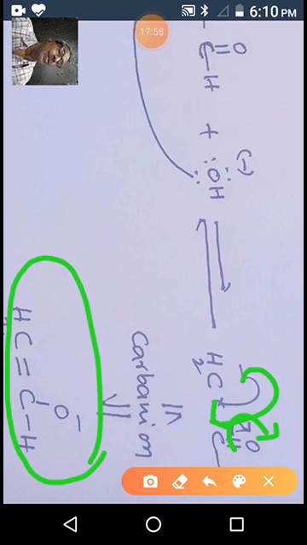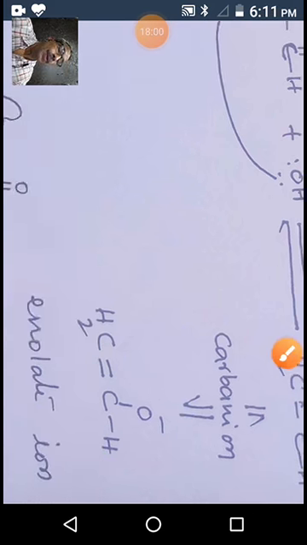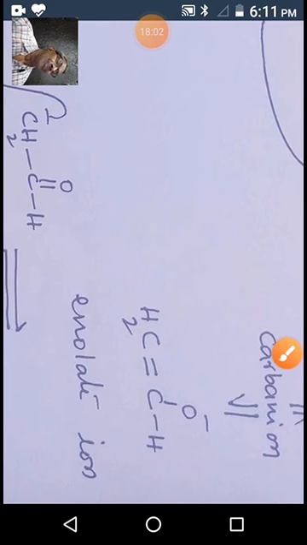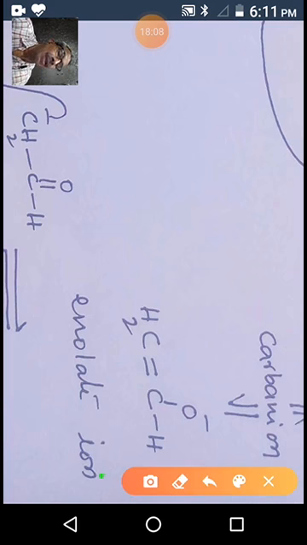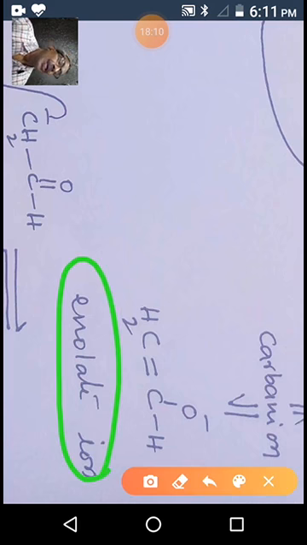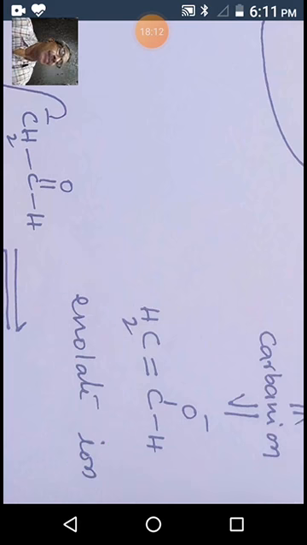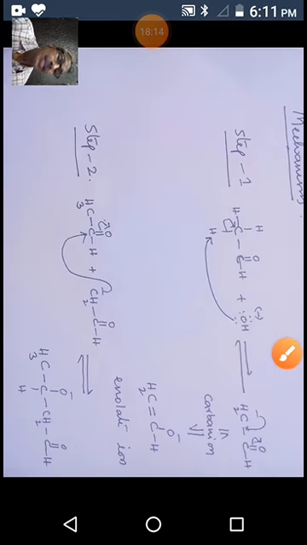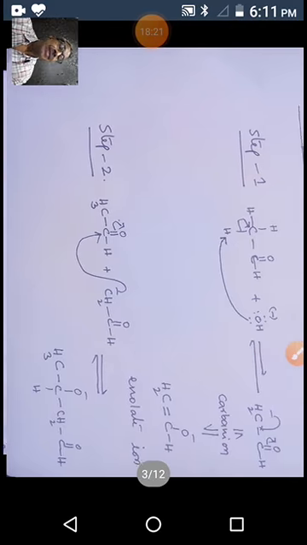What we call an enolate ion. Enolate ion. A double bond is there, O minus is there. It is called enolate. It is a specific ion, you have to note it. So it is stabilized, that's why it is stable. So in the first step, stable carbanion generation takes place. Coming to the second step.